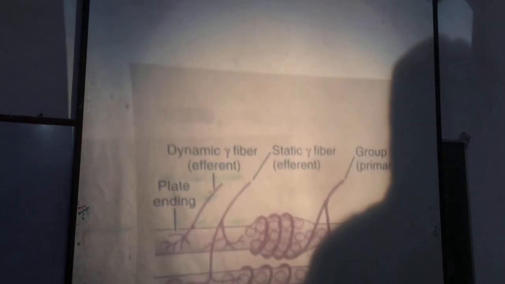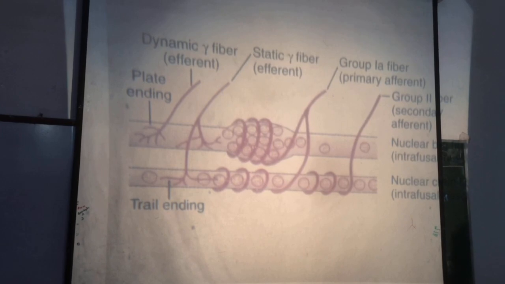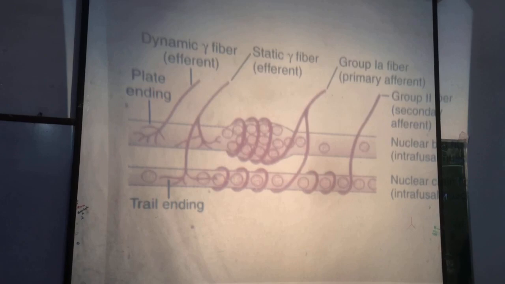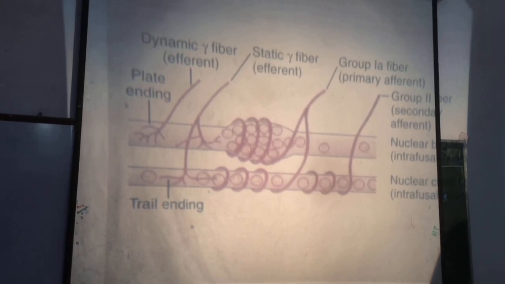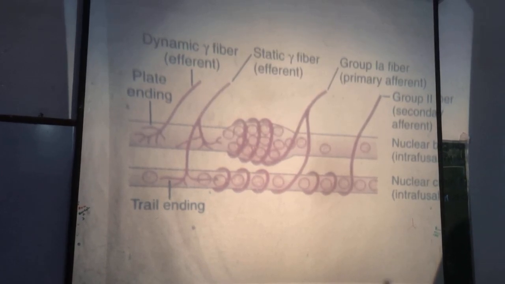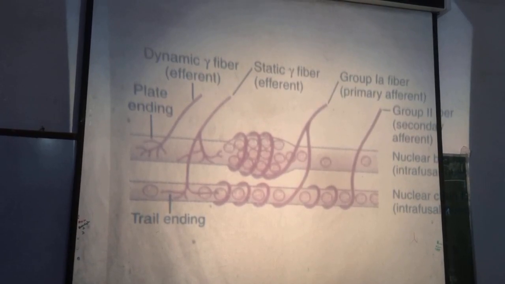Now I told you last time that the end portions of the intrafusal fibers contain actin and myosin filaments. So these are contractile. Keep in mind, the end portions of the intrafusal fibers are contractile. It means these can contract, because these contain actin and myosin filaments.